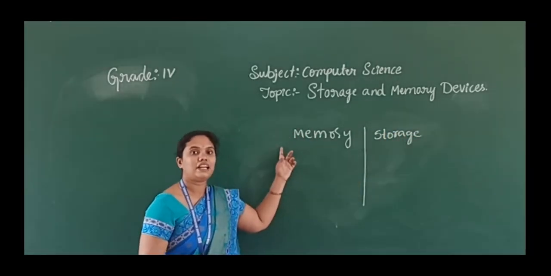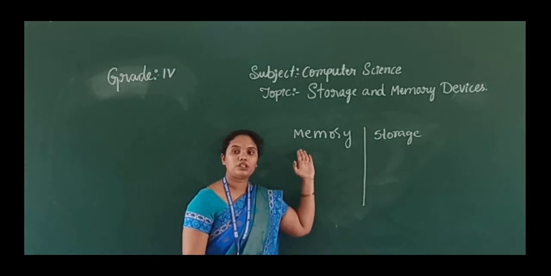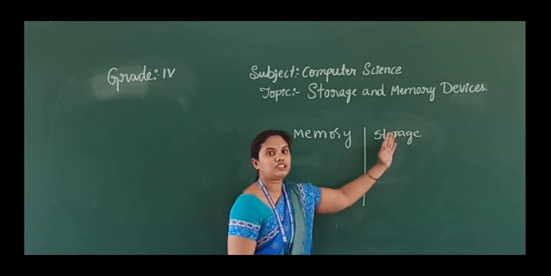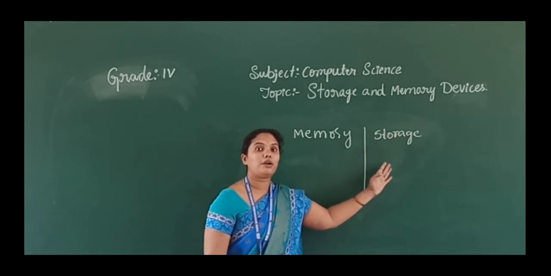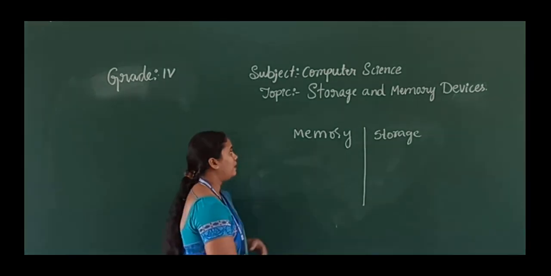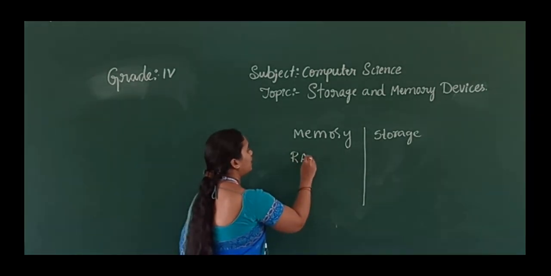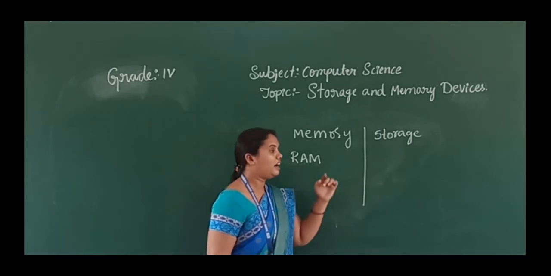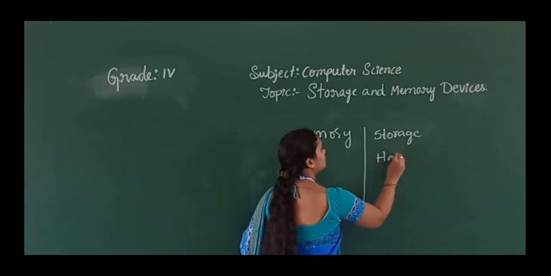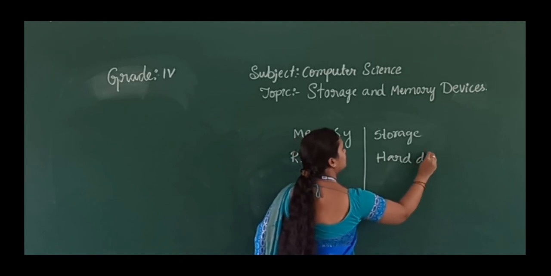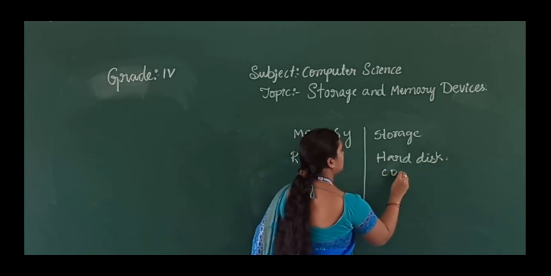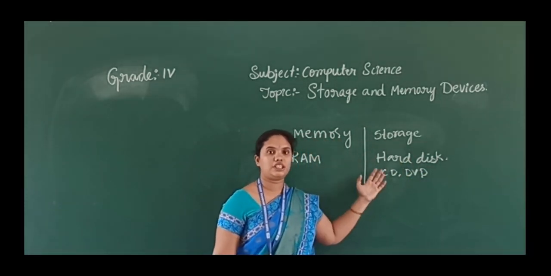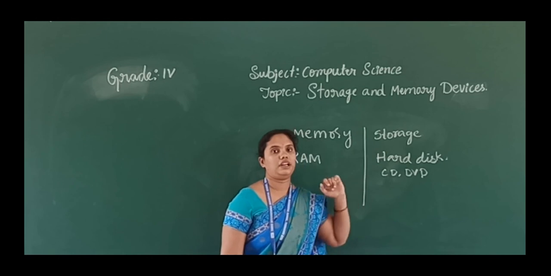Memory means it is temporary, so it is going to save the data temporarily, and storage means it is going to save the data permanently. For example, RAM is temporary, so it stores the data temporarily, and hard disk, CD, DVD, pen drive are examples of storage. They store the data permanently.